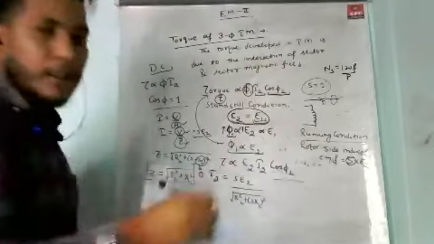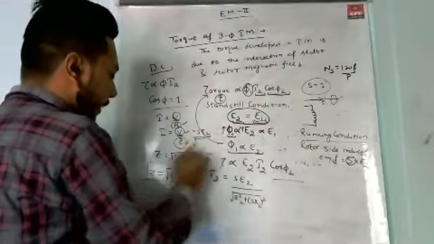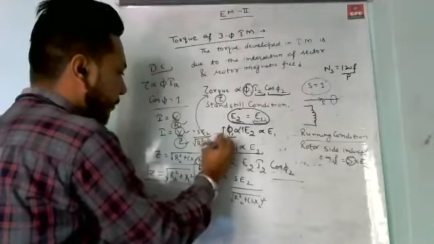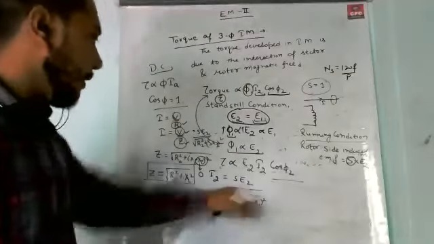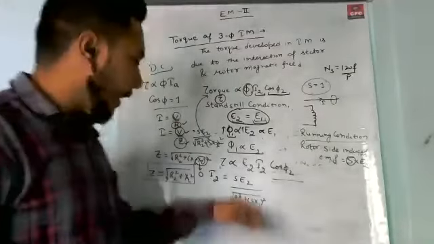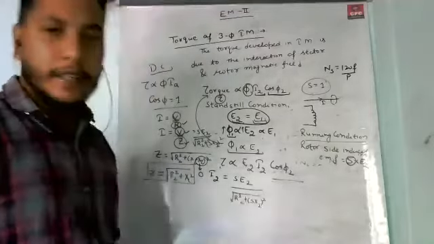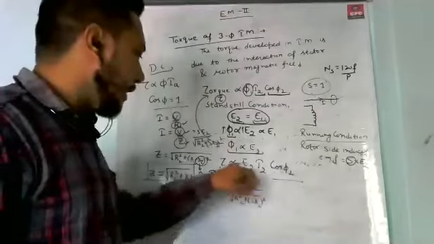We are talking about the secondary side parameter, or the rotor side parameter, and the value of Z is here under root R2 square plus (S into X2) square. R2 is the rotor resistance, S is the slip, X2 is the rotor reactance, and E2 is the rotor side induced EMF.